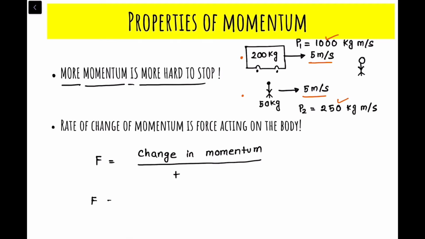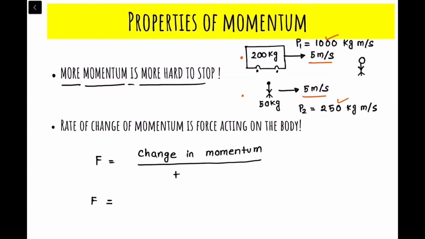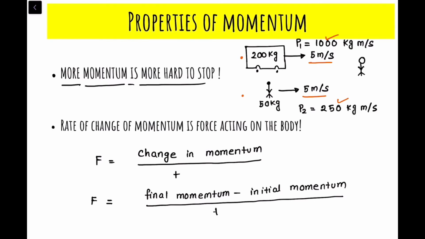The change in momentum can be called final momentum minus initial momentum, right? We are taking the change, that means final minus initial, with respect to time, right?